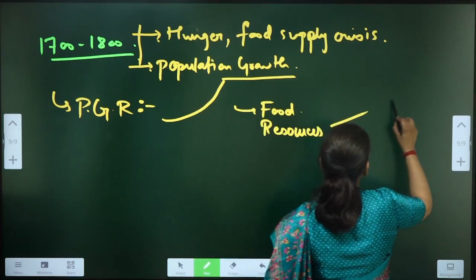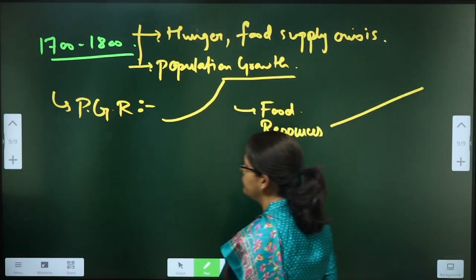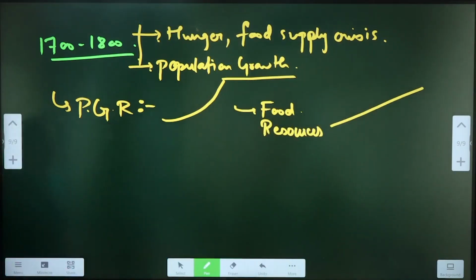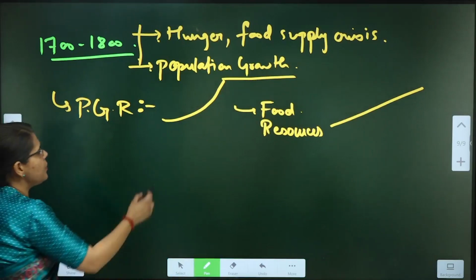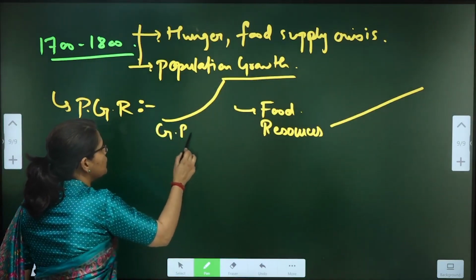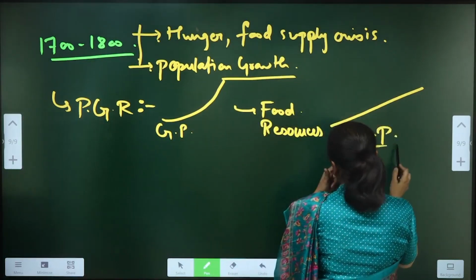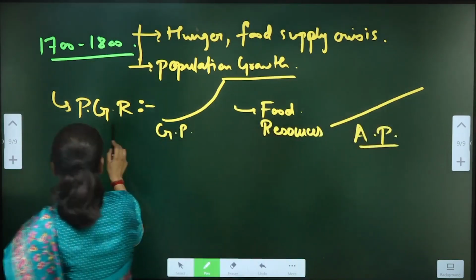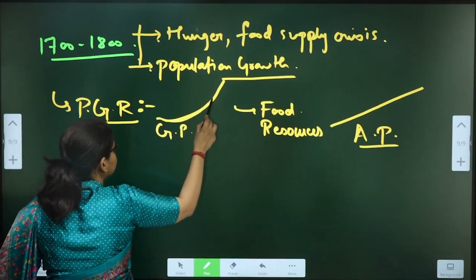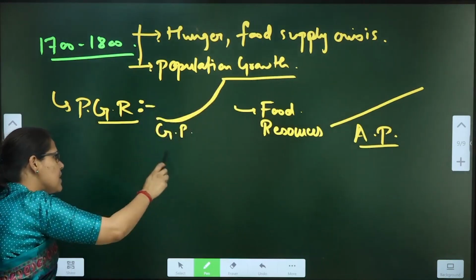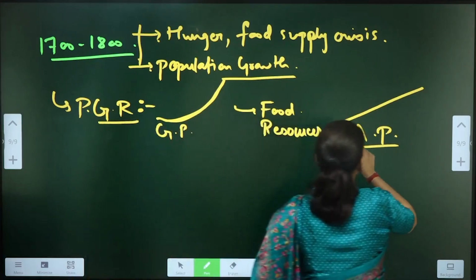Food resources grow linearly, in an arithmetic progression. This is a geometric progression. This is an arithmetic progression. So whenever the growth is happening geometrically, it will be at a faster pace as compared to the linear growth.